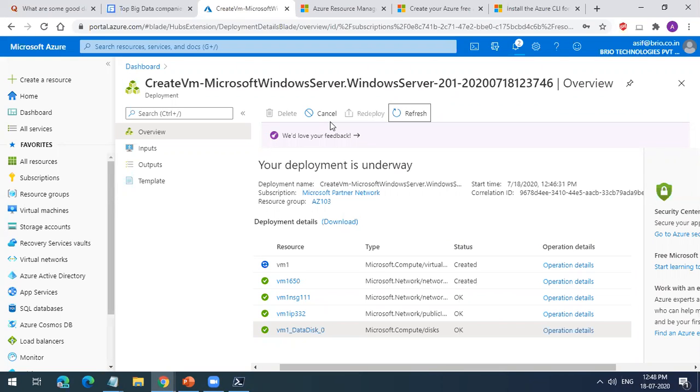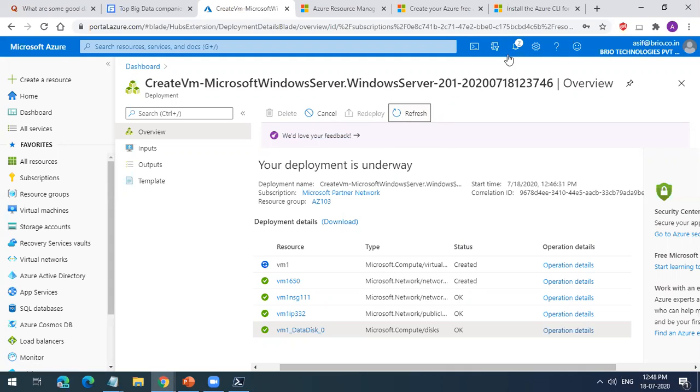So it depends on the requirement. You can create a VM without a public IP also, but in our case, we will not be able to access that VM without a public IP, because we have to do RDP, right?